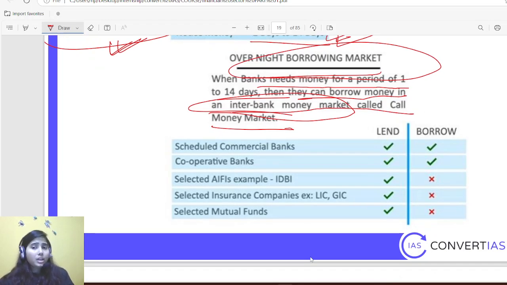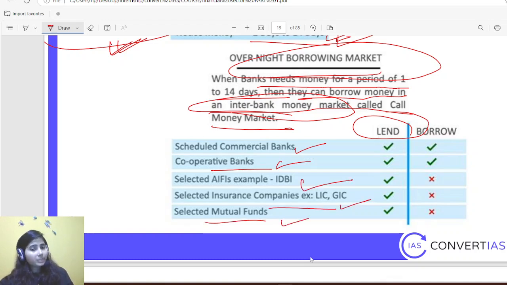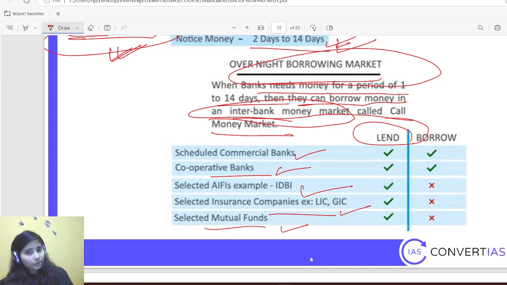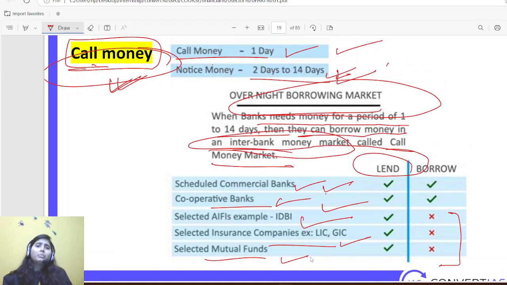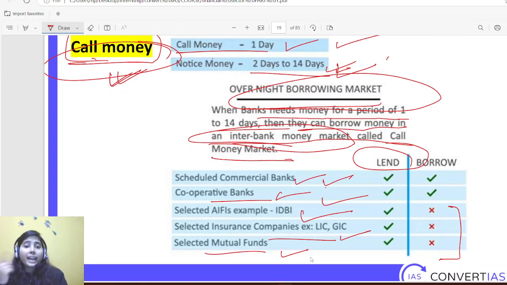And who is allowed to lend here, I mean giving money here? Scheduled banks, commercial banks, cooperative banks, AIFIs, selected insurance companies, then selected mutual funds. And who are allowed to borrow? Only commercial banks and cooperative banks, not AIFIs, not insurance companies, not mutual funds. By using logic as well, you can say that RBI has already given so many opportunities to different kinds of institutions to avail money. So having this overnight thing is not being encouraged for such purpose-specific banks.